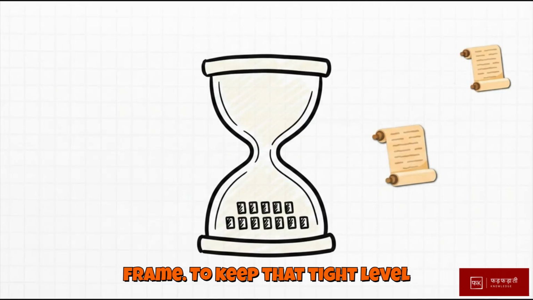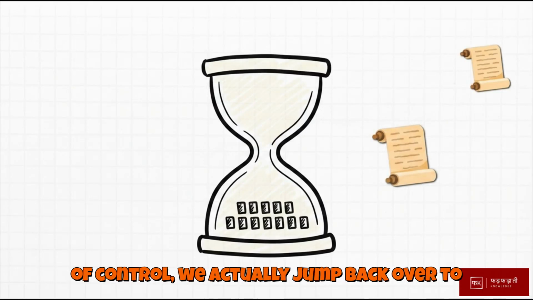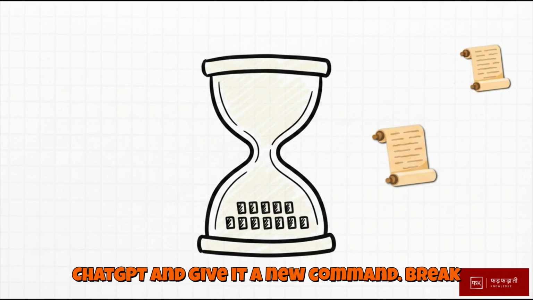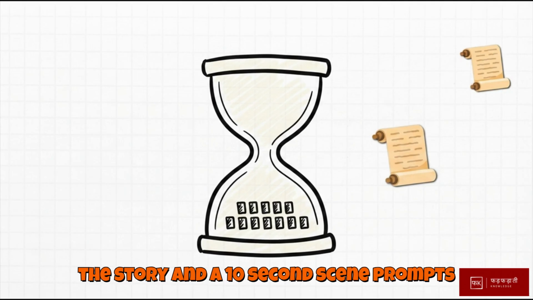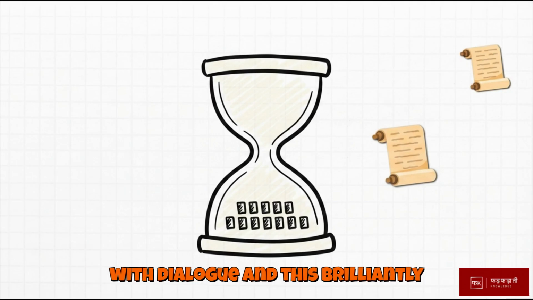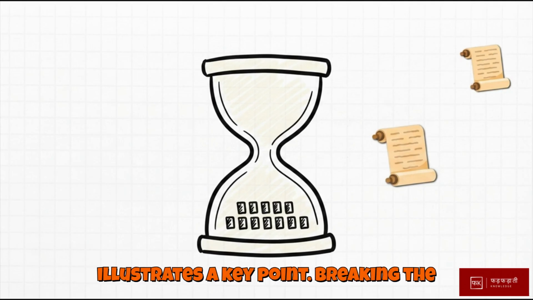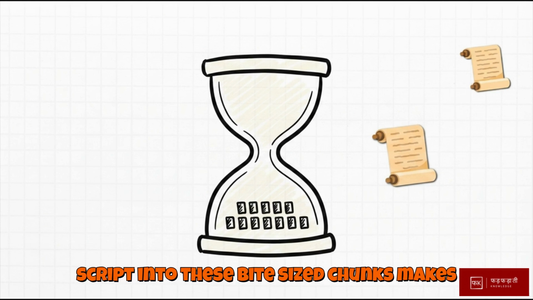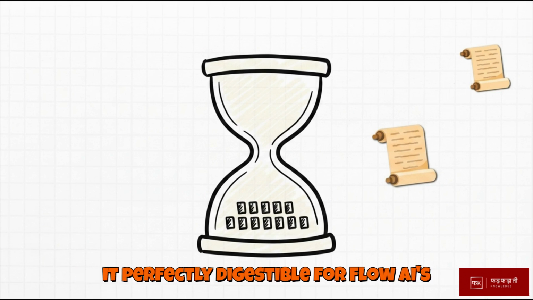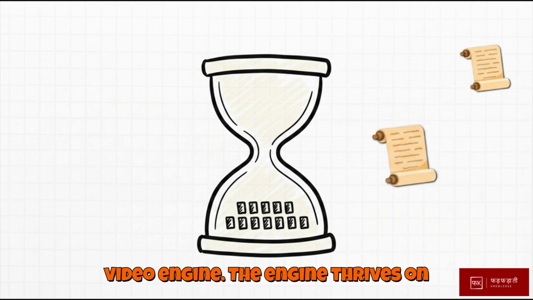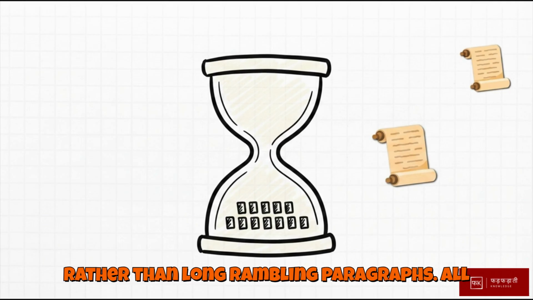To keep that tight level of control, we actually jump back over to ChatGPT and give it a new command: break the story into 10-second scene prompts with dialogue. And this brilliantly illustrates a key point. Breaking the script into these bite-sized chunks makes it perfectly digestible for Flow AI's video engine. The engine thrives on short, highly specific instructions rather than long, rambling paragraphs.